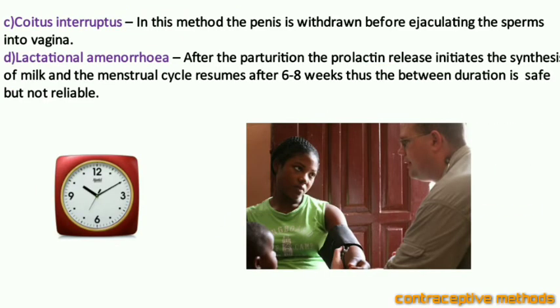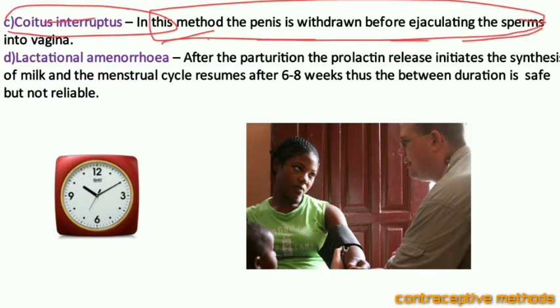Let us talk about next, coitus interruptus. This is the very old method. In this method, the male penis is withdrawn before ejaculating sperms into the vagina. So during a coitus, the male penis is withdrawn immediately before ejaculating the sperms into the vagina.